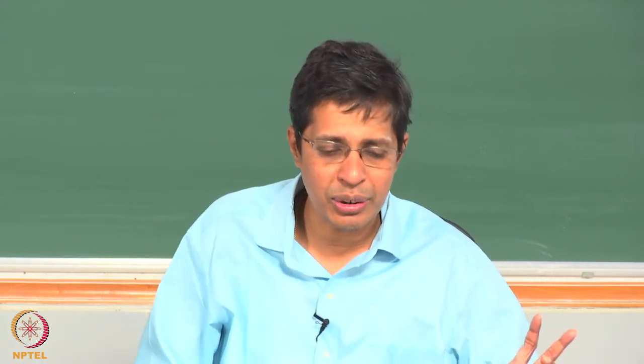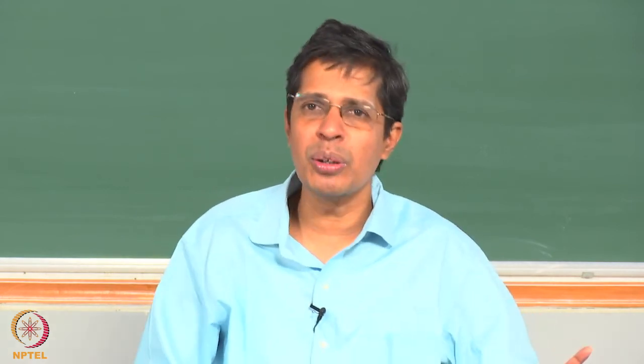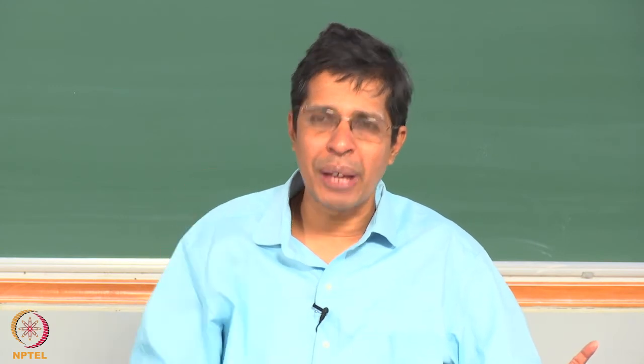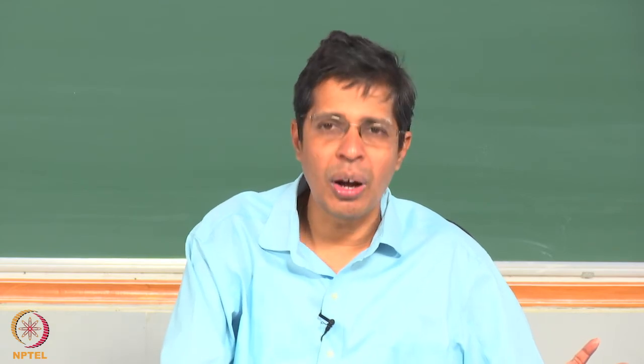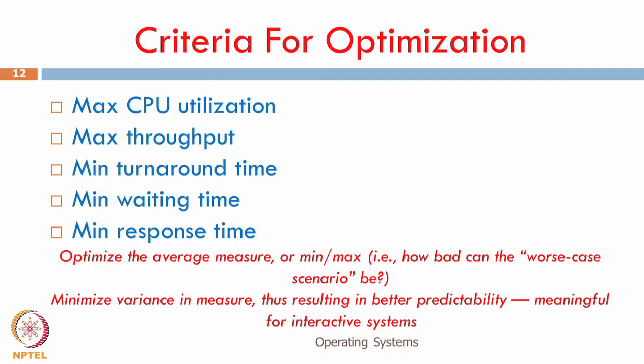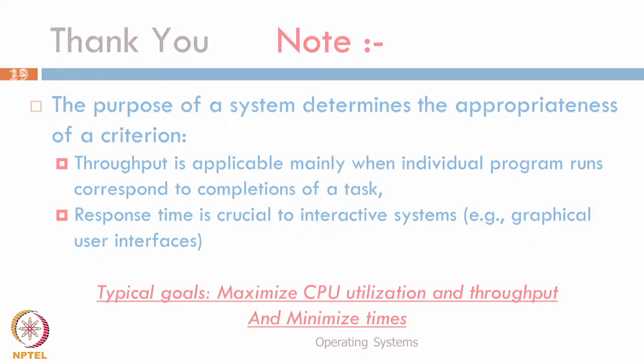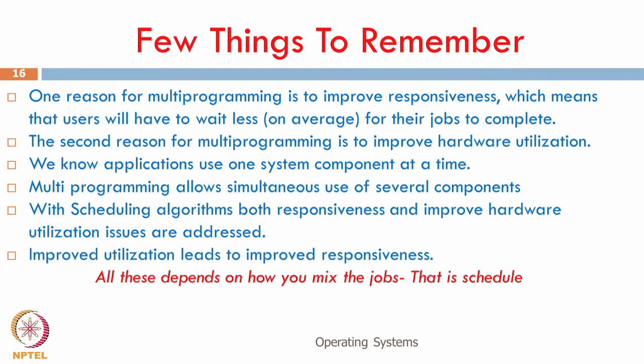The notion of a scheduling algorithm, as we had seen in the previous module, is that I want to maximize several things. I want to maximize my CPU utilization, I want to maximize my throughput, I want to minimize my turnaround time, I want to minimize my waiting time, and I want to minimize my response time. For all these criteria, the scheduling algorithm will select the next process that needs to be scheduled onto the CPU.